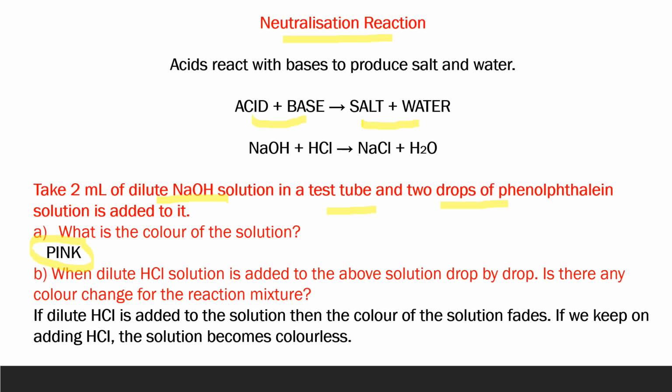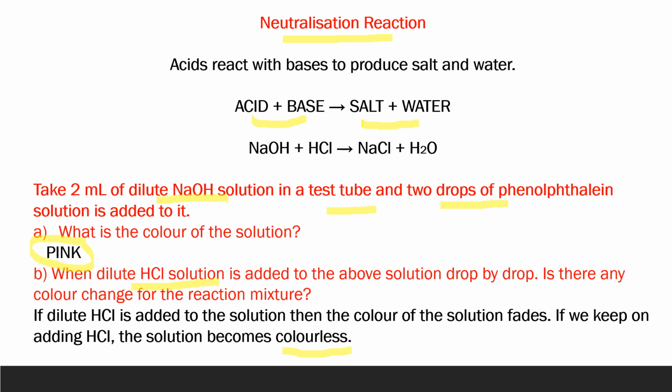Now in the next step, we will add dilute HCl solution drop by drop to the above solution with constant stirring. So now what will we observe? We will observe that the pink color slowly fades away and after some time it becomes colorless. Why? Now this is a very important thing to be kept in mind, that initially when you start adding HCl, the HCl is consumed in neutralizing sodium hydroxide.